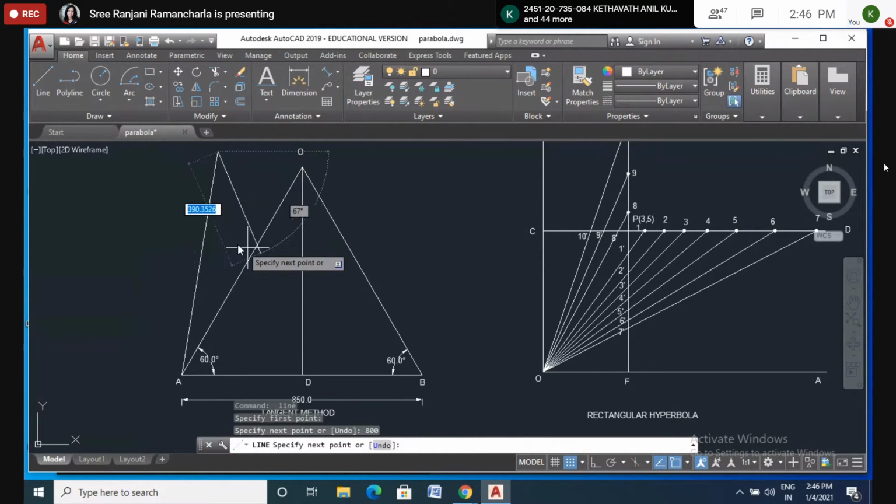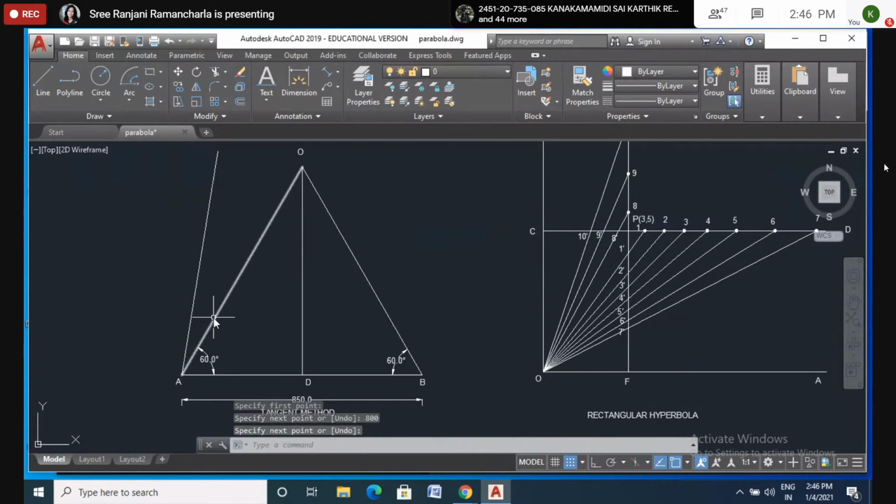One thing you have to remember: between these two lines, the angle should be 15 degrees to 45 degrees. Why that condition is there, I will tell in the next topic.